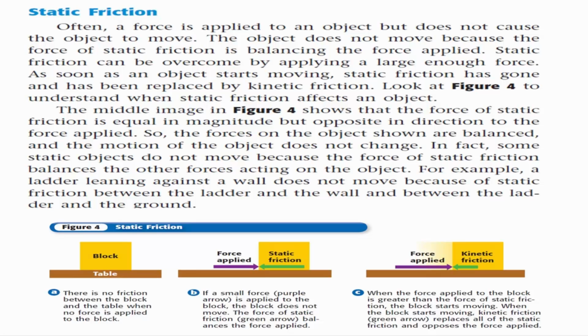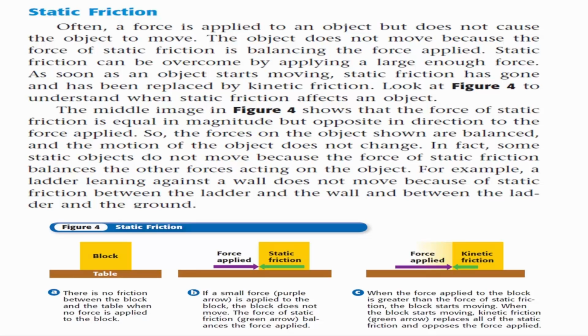Look at Figure 4 to understand when static friction affects an object. The middle image in Figure 4 shows that the force of static friction is equal in magnitude but opposite in direction to the force applied. So, the forces on the object shown are balanced, and the motion of the object does not change.